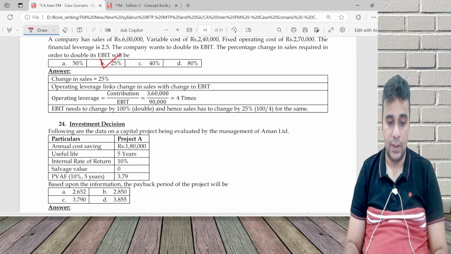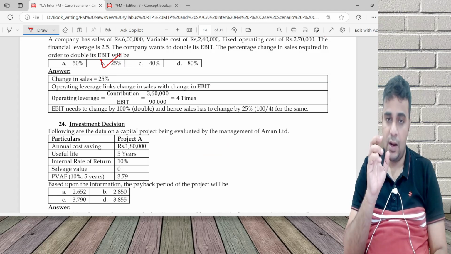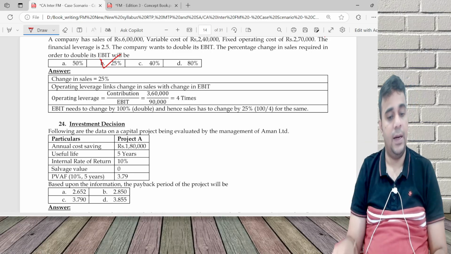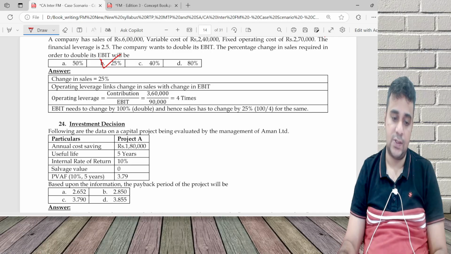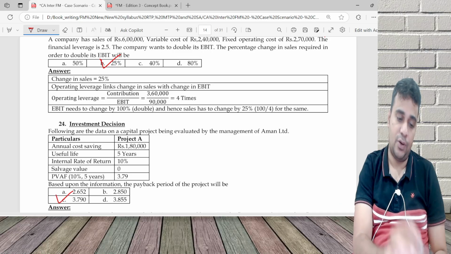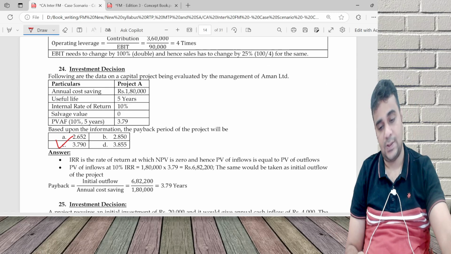Payback calculation. You have the same amount every year. The shortcut for payback is outflow divided by inflow, or you do year, cash flow, cumulative cash flow. But if it's the same amount, I use the shortcut: 6,82,200 divided by 1,80,000, which is the same number, 3.79. You will get 3.79 years.